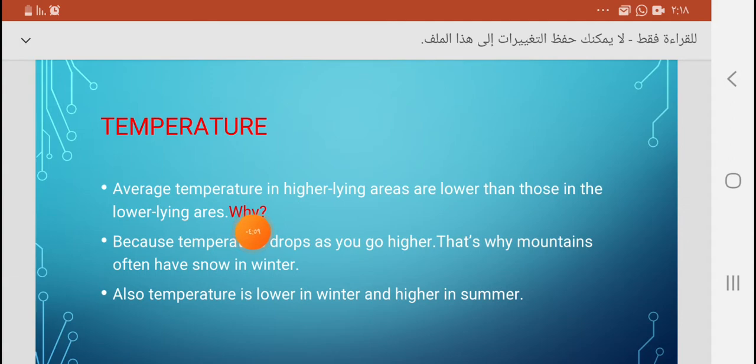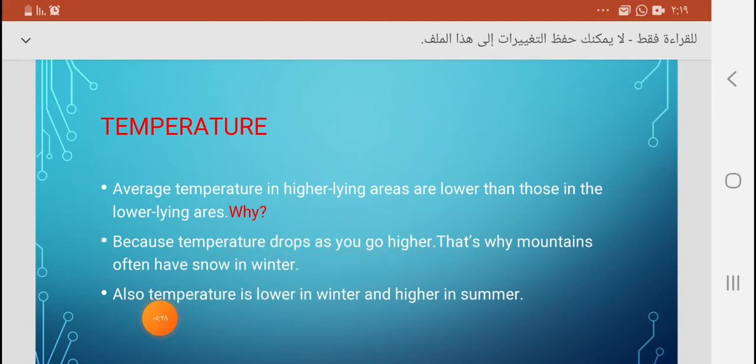But why? Why do temperatures change? They are higher in lower lying areas and lower in higher lying areas because temperature drops as you go higher. This is a very important question, by the way. Why does the temperature drop as you go higher? This is a rule. That's why mountains often have snow in winter and even in summer. Again, temperature drops as you go higher.